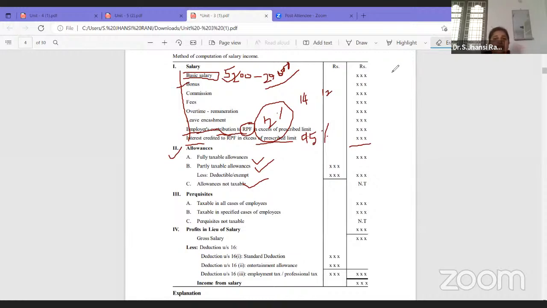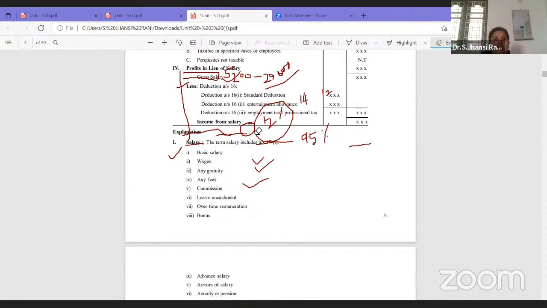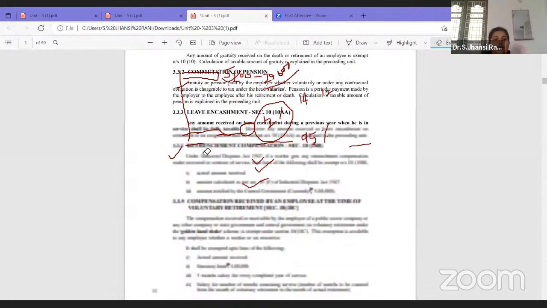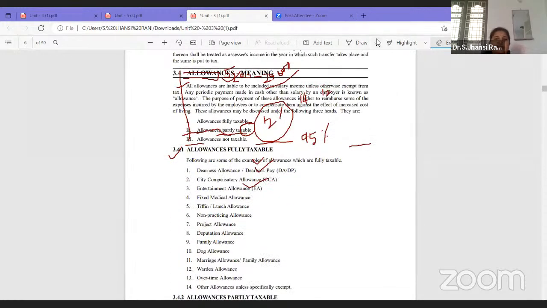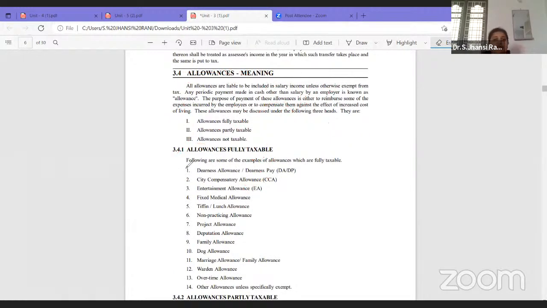Then how to know which are fully taxable and which are not taxable allowances? Here you can just review. These are the fully taxable allowances: dearness allowance or dearness pay, city compensatory allowance, entertainment allowance, fixed medical allowance, tiffin or lunch allowance, non-practicing allowance, project allowance, deputation allowance, family allowance.